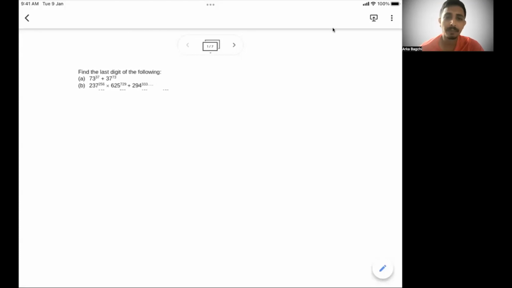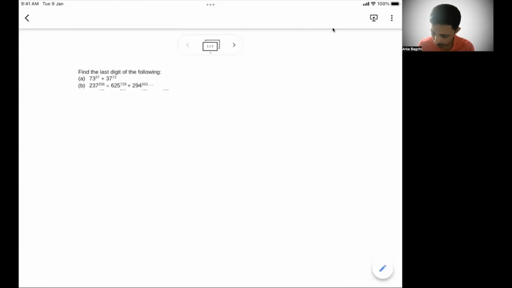Today's session will be primarily on remainder theorem and finding the last digit, or problems around that. That's where we will do most of the problem solving for today. So let's start. The first problem is: find the last digit of these two.